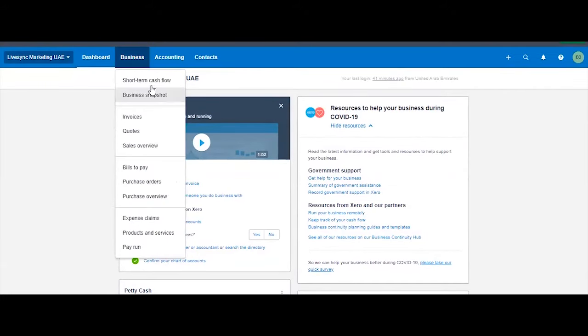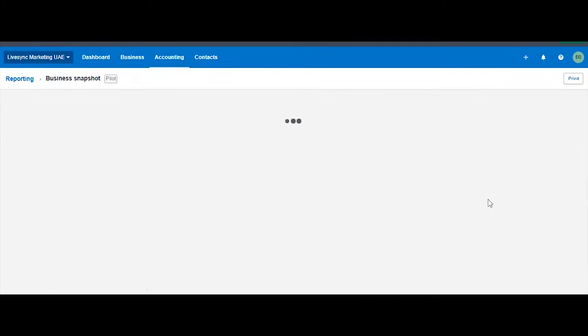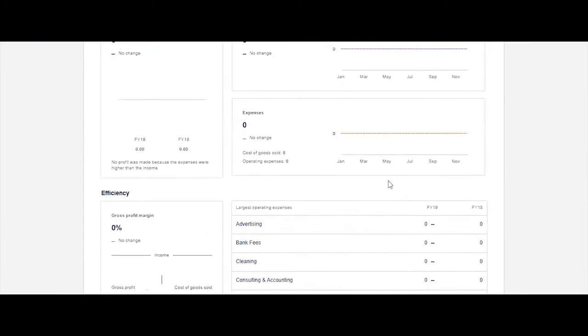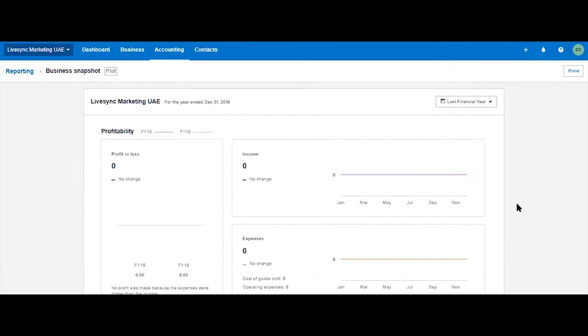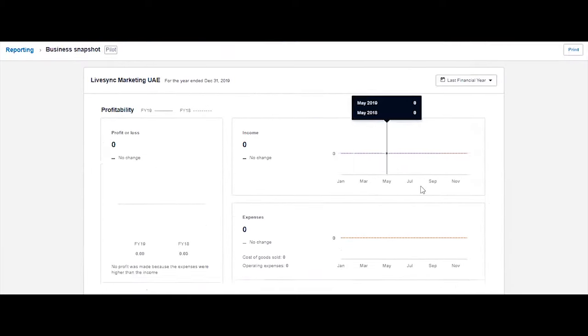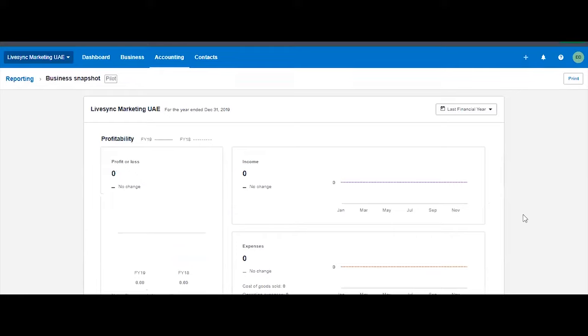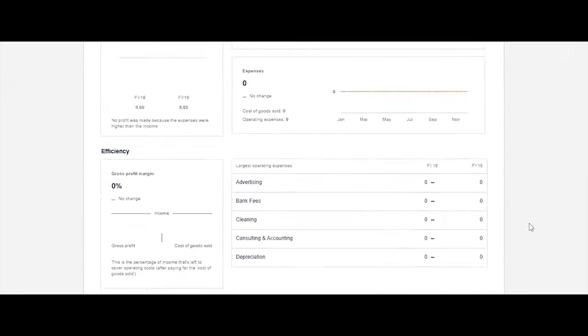Next would be the business menu. So this is the one that I was telling you about earlier, the new module or feature that we have added 2 weeks ago. Business snapshot will just tell you details of highlights of your business. So this is an example. There's nothing here, okay? So as an owner, you can look at it very quickly. It's like a financial dashboard immediately. Okay, you can explore that.